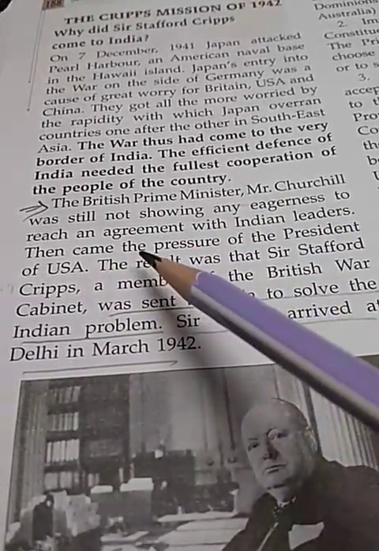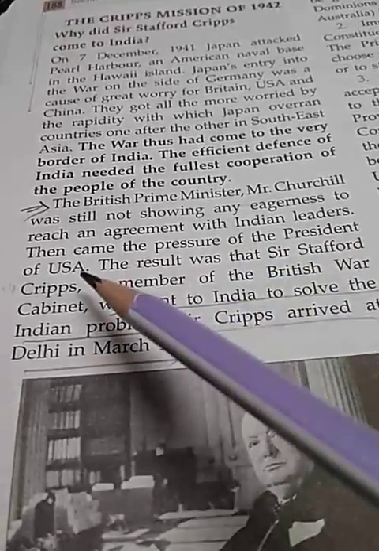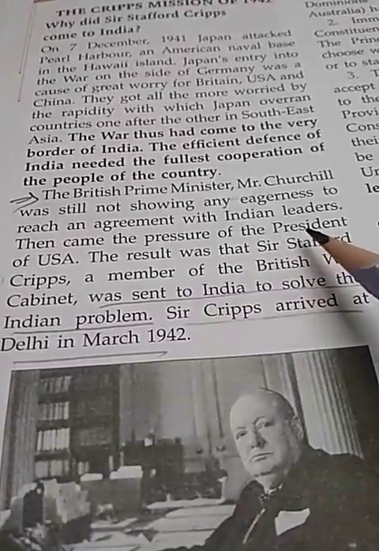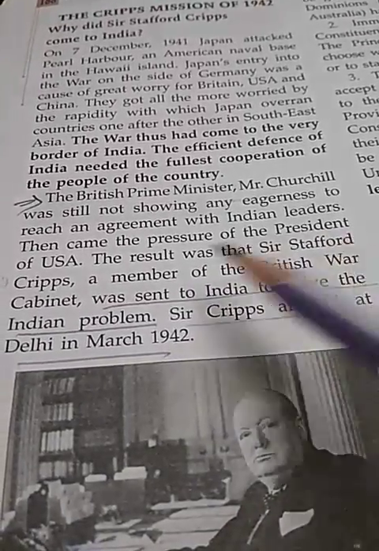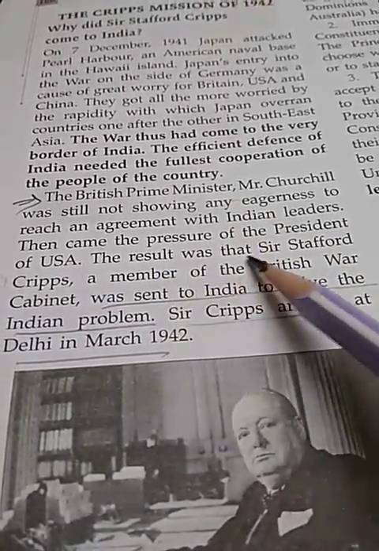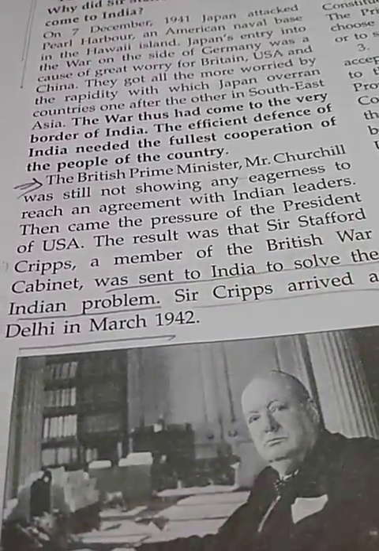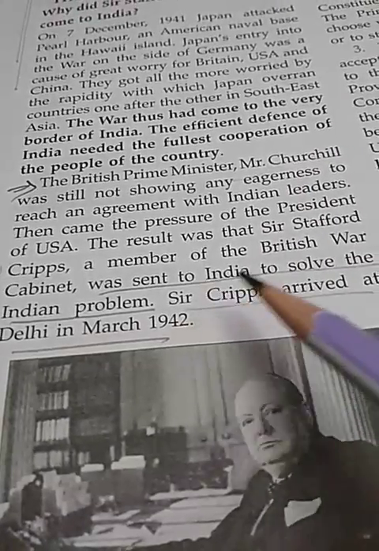Then came the pressure of the President of the USA. Only due to the pressure by the President of the United States of America, Sir Stafford Cripps, a member of the British war cabinet, was sent to India.